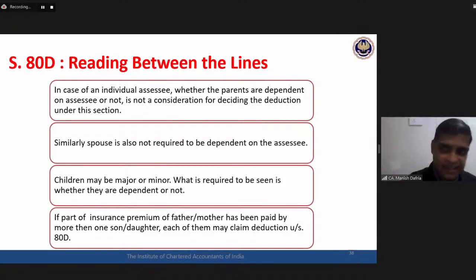80D. All these relations in income tax are very interesting. 80C, what all relations are covered. 80D, what all relations are covered. You need to have absolute clarity. All these are very confusing areas in the examination. They twist the question a little bit and everybody becomes confused. So be very clear on all these aspects. Who all are the relatives, where the dependency is required, where not required. All this clarity should be there.